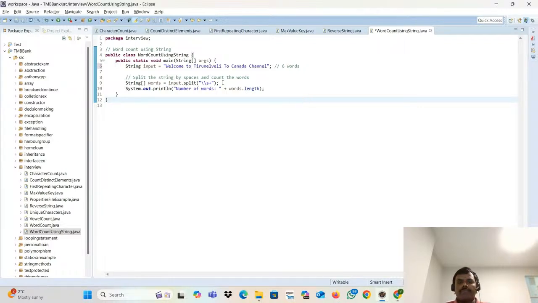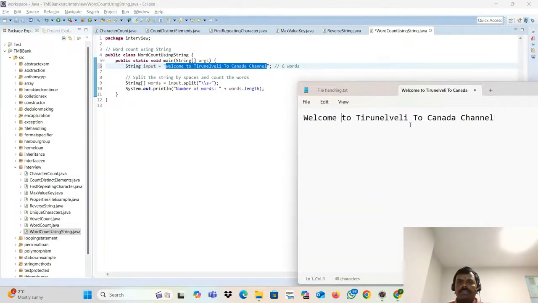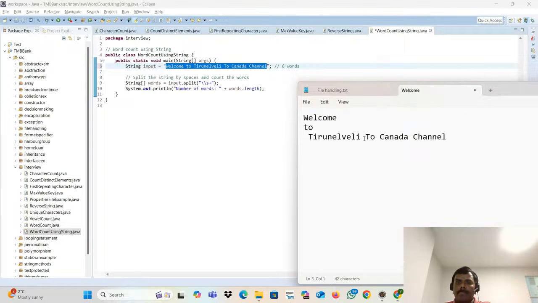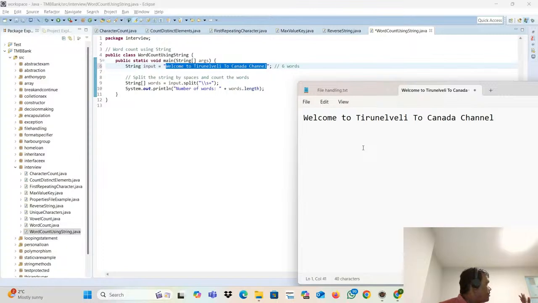Very, very simple. What you have to do? This is a string, right? How do you count how many words are here? You just simply cut it. You simply cut it, right? So if you cut it, then you can count it: 1, 2, 3, 4, 5, 6. How are you cutting this one?